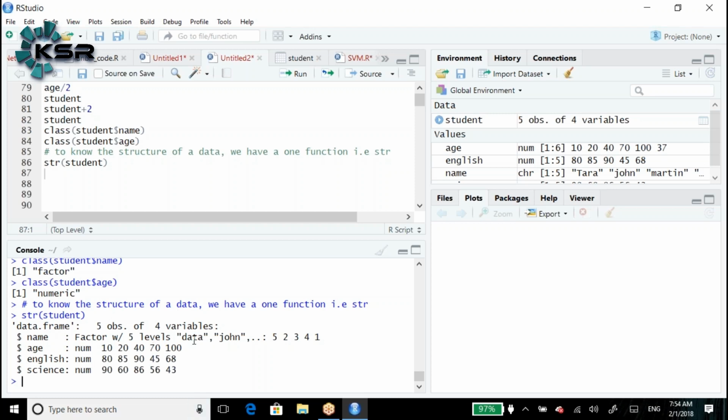Here data, John, means it will give the ascending order, first alphabetical order. It starts with data, John, and the position. Data in the 5th position, John in the 2nd position. Like that, it gives the position. Here we have the age variable. In the age, num means numerical, and it prints the data. English numerical, it prints the data. Science numeric, it prints the data.